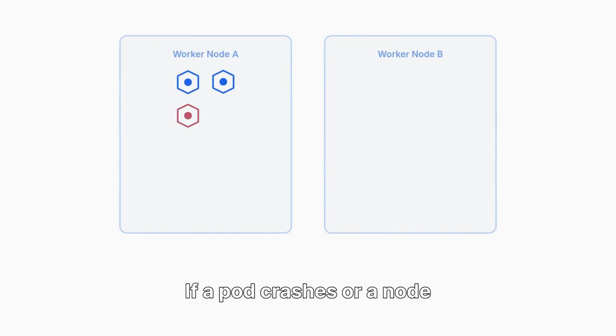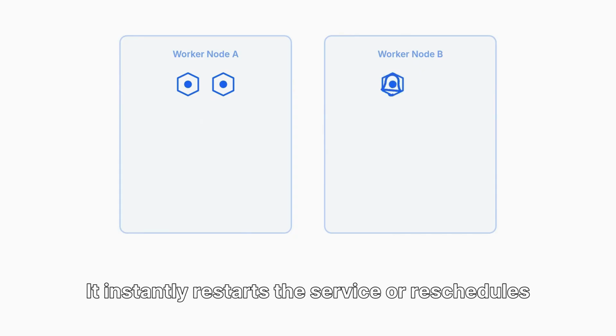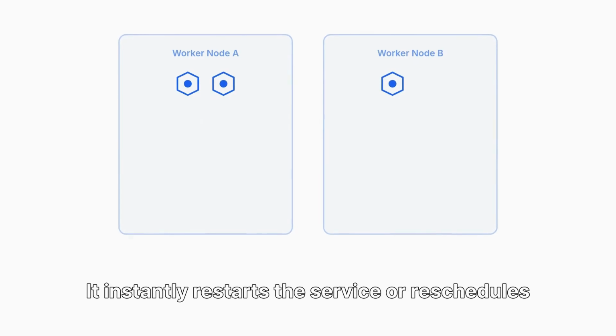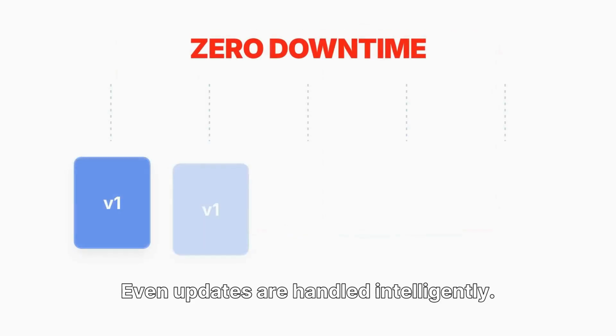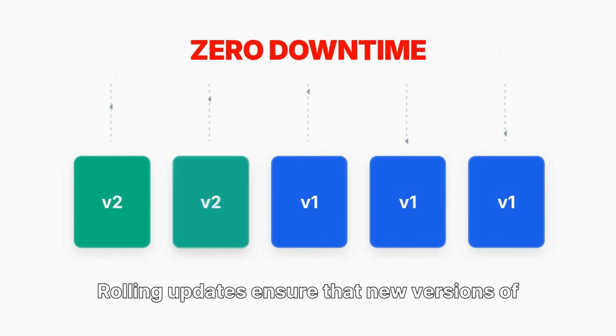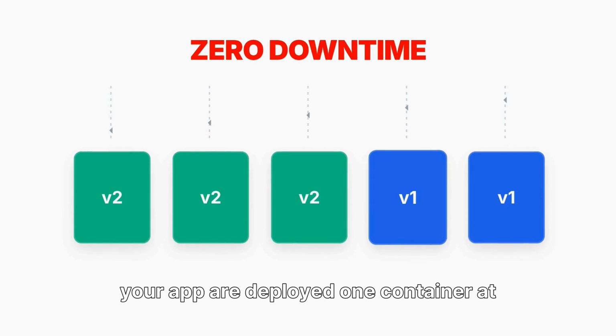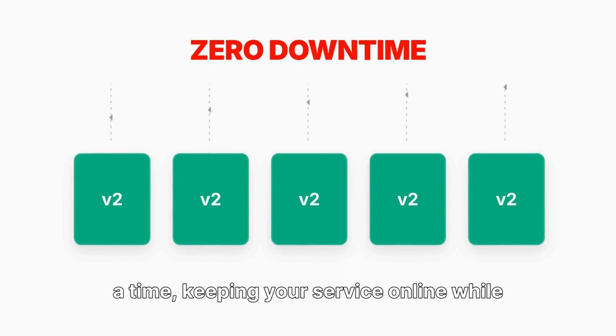If a pod crashes or a node fails, Kubernetes notices the discrepancy. It instantly restarts the service or reschedules it onto a healthy node, ensuring total uptime. Even updates are handled intelligently. Rolling updates ensure that new versions of your app are deployed one container at a time, keeping your service online